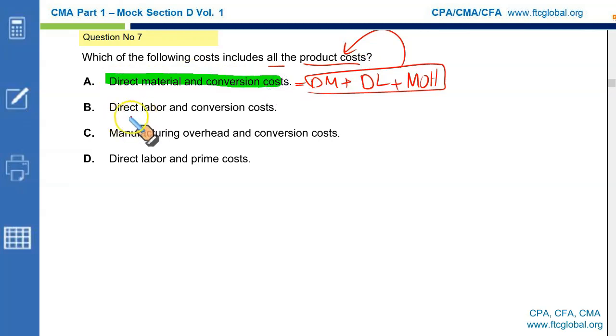Why not B? Direct labor and conversion cost, it misses direct material. Manufacturing overhead and conversion cost, again it excludes direct material. Direct labor and prime cost, in fact direct labor is a part of prime cost, it is missing manufacturing overhead. We got our right option, it's A.